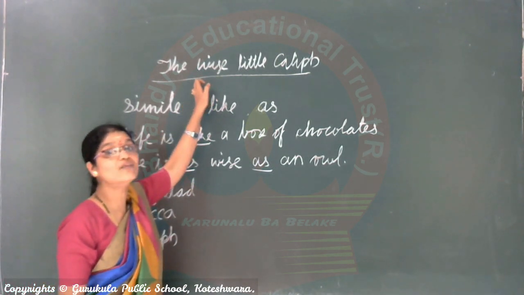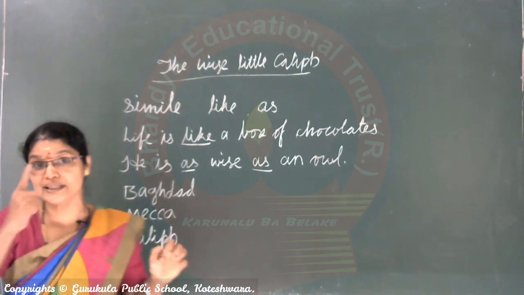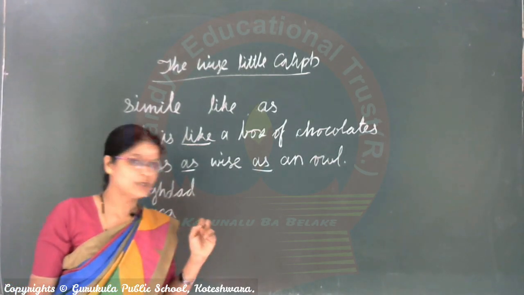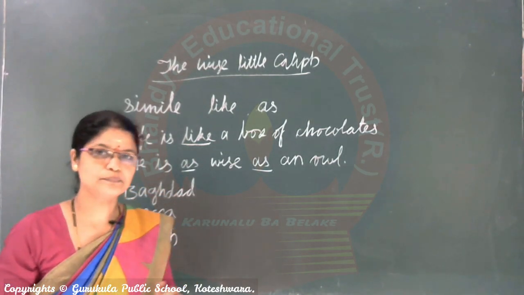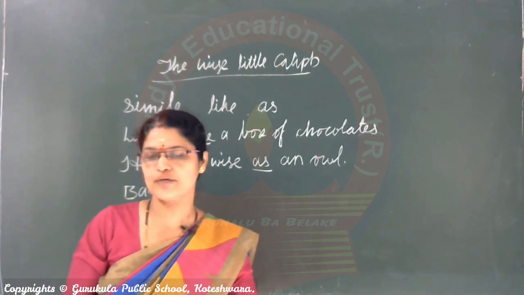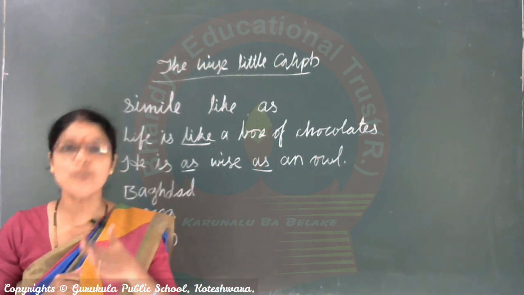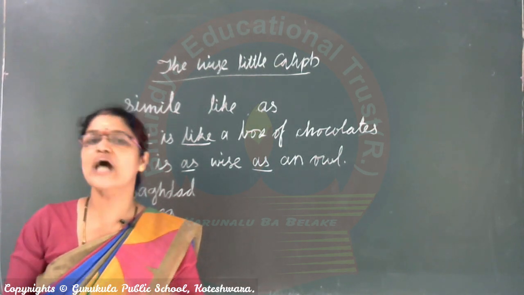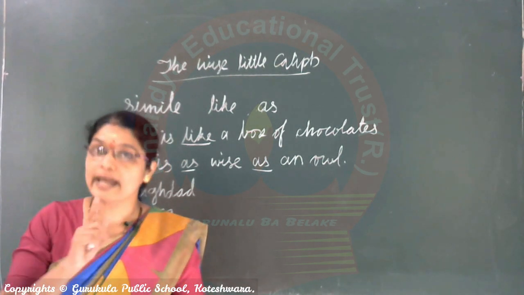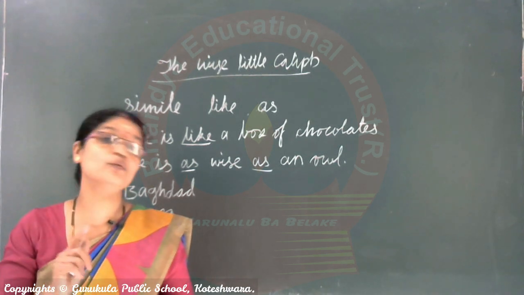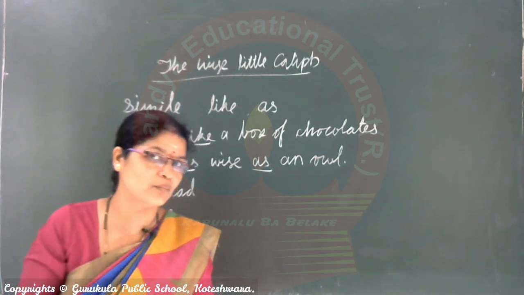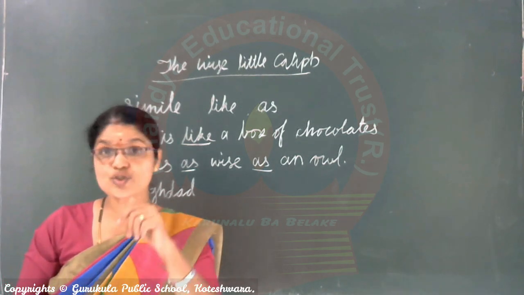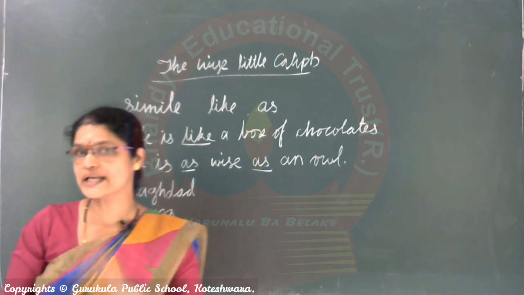Wise is clever, intelligent, cunning. Caliph, see here. If we face any problem or anybody irritating us, we can't solve it ourselves. At that time, where will we go for solving the problem? We will go to court. Who will give us justice?